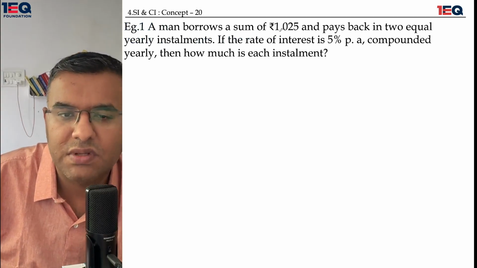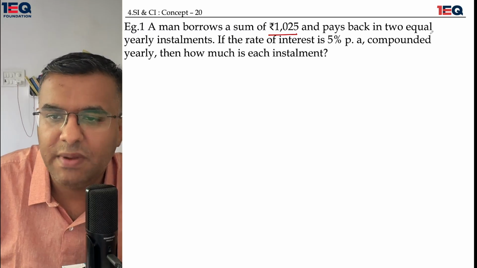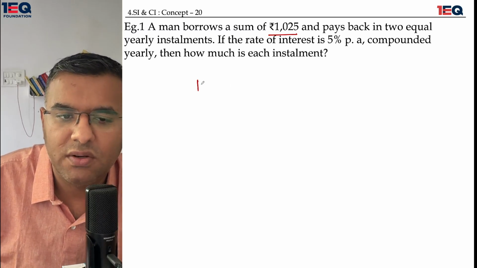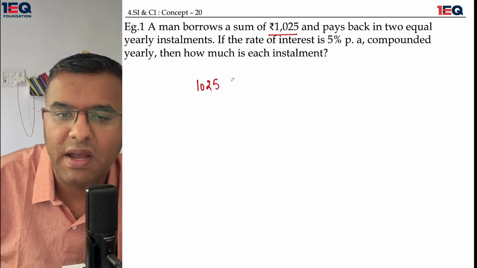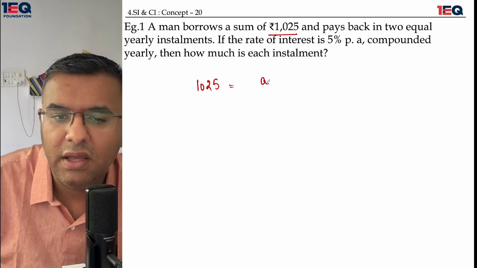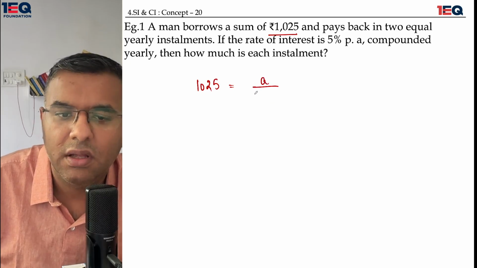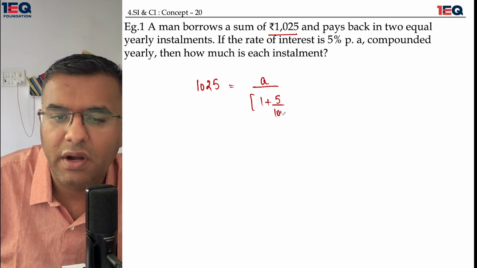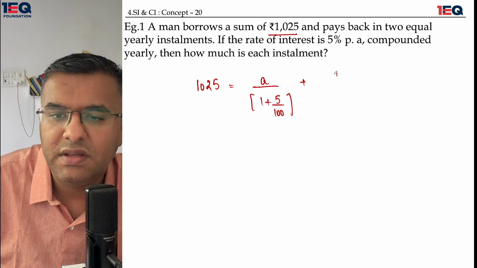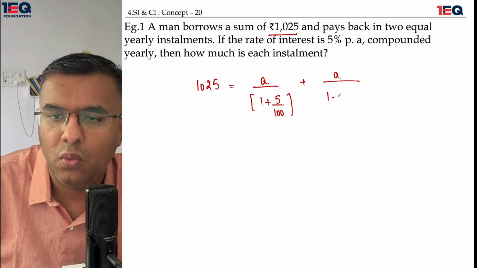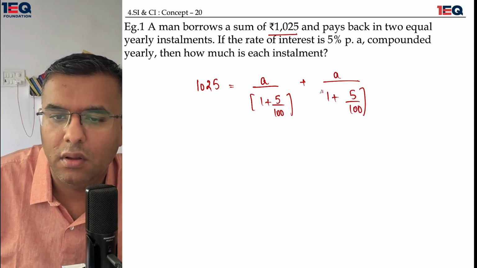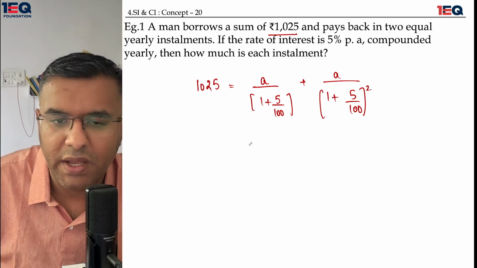A man borrows a sum of 1025 and pays back in two equal yearly installments. So 1025 needs to be paid back as a loan, and A is the installment, so A upon 1 plus 5 over 100 plus A upon 1 plus 5 over 100 squared.